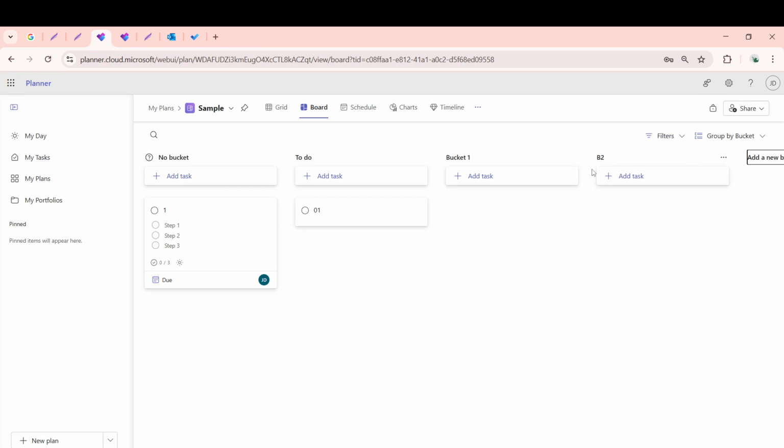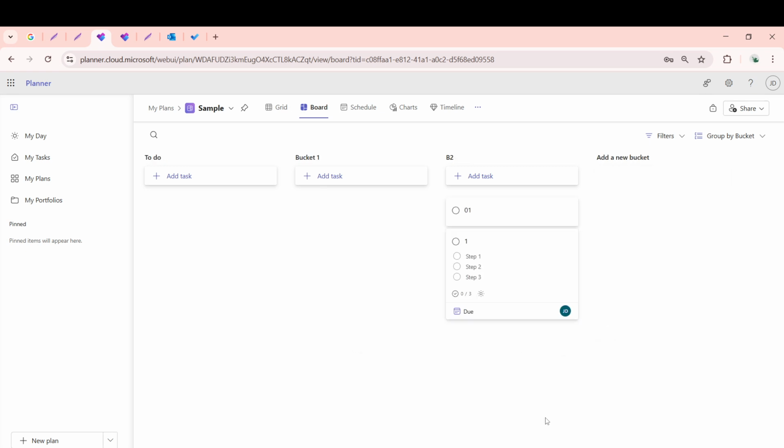But don't stop there. To maximize the potential of this new structure, you can begin adding tasks immediately. Either click the plus Add Task button below the bucket's name to create new tasks, or simply drag and drop existing tasks from other parts of the plan right into your newly created bucket.